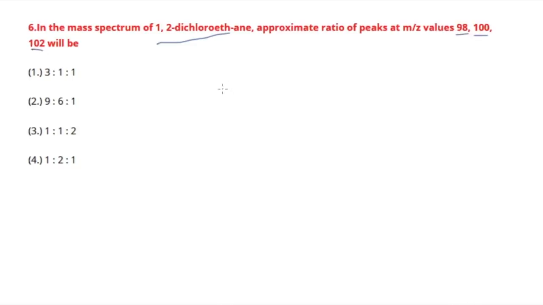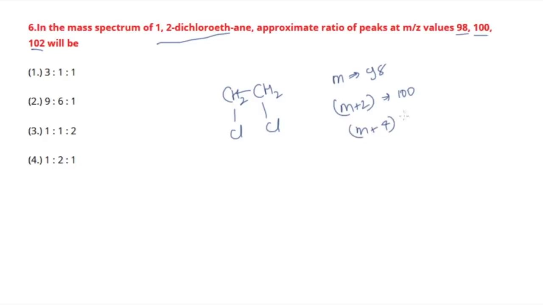Okay, first let's draw the structure of the compound. 1,2-dichloroethane: ethane means two carbons, and with 1,2-dichloro you have two chlorines over here, and this will be CH2 CH2. Now we have to talk about the peaks. You have the M peak at 98, then the M plus 2 peak, which is 2 units more, at 100, and the M plus 4 peak, 98 plus 4, that is 102. So you have three peaks over here.